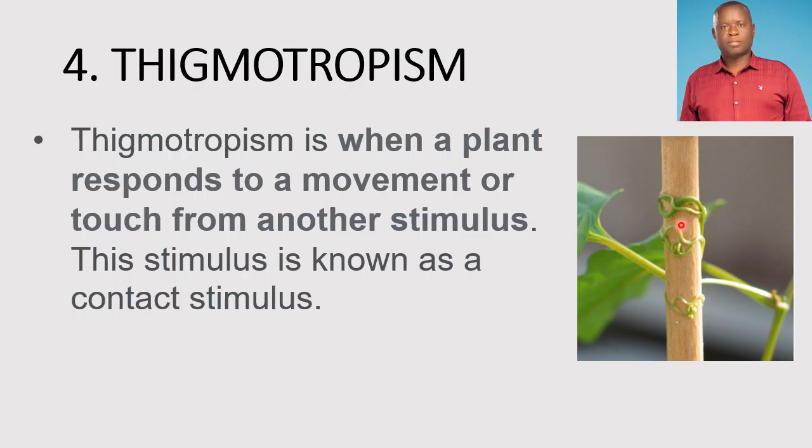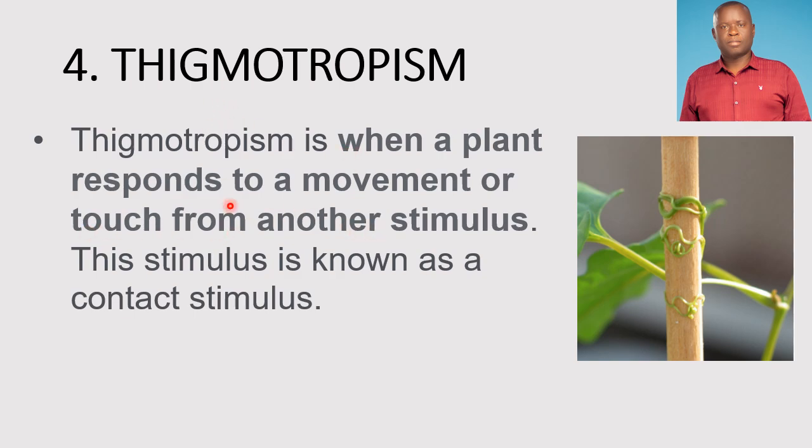Some plants such as mimosa, you may have heard about mimosa. Mimosa is a type of ground plant which, when you touch it, its leaves shrink. That is also an example of thigmotropism, because it occurs as a result of touch.